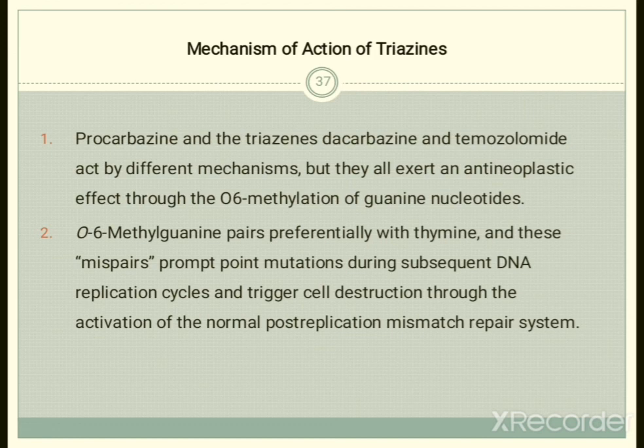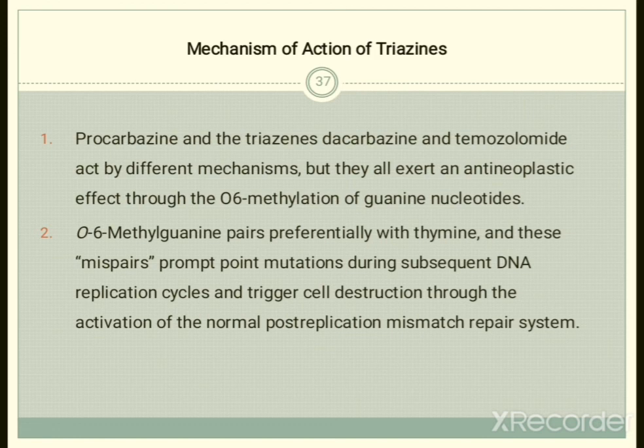But all these drugs exert an anti-neoplastic effect, meaning anti-cancer effect, through O6 methylation of guanine nucleotides.